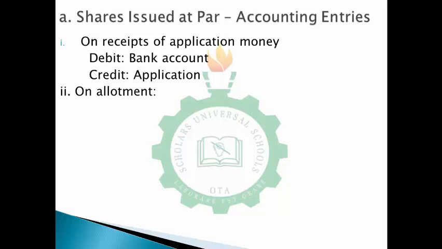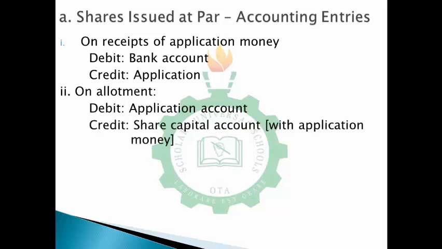So you debit applicants, that is, debit application account, and you credit what? You credit your ordinary share capital account, because what you are sharing for them is shares. What they have paid for is shares. Do you understand? So you credit share capital account with the application money. Please take note. Okay, so we move to the next thing.